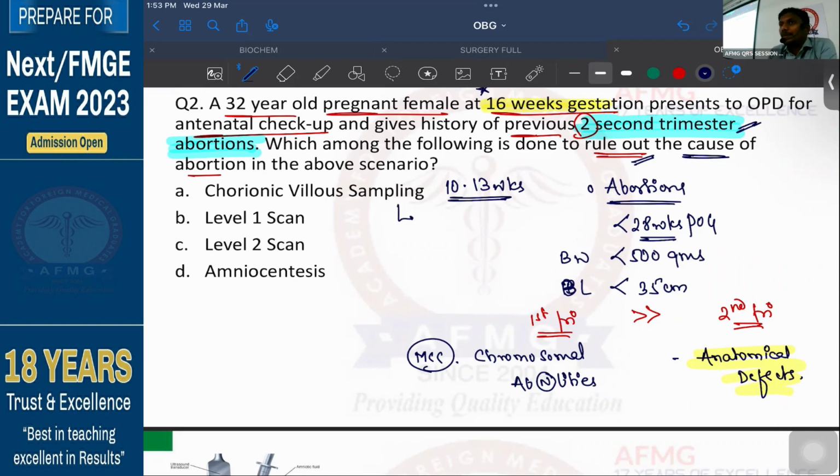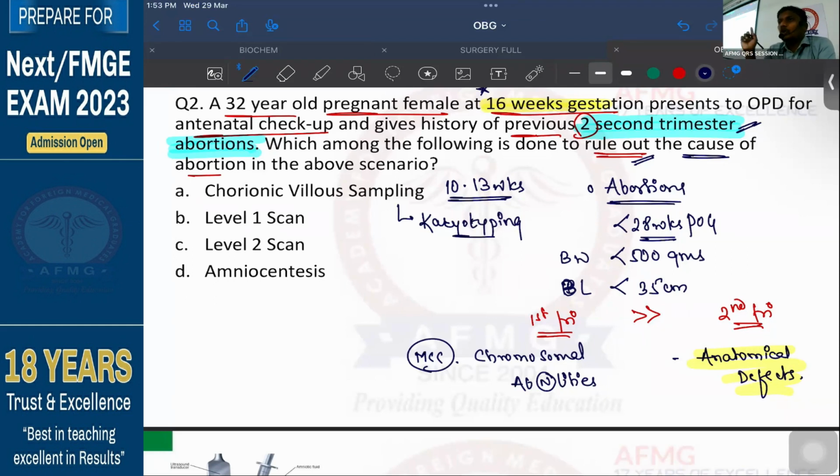जब chorionic villus sampling करते हो, then you will get a sample, and that sample you will send for karyotyping. What does karyotyping help you with? Karyotyping क्या बताता है तुम्हें? Karyotyping will tell you the number of chromosomes, right?